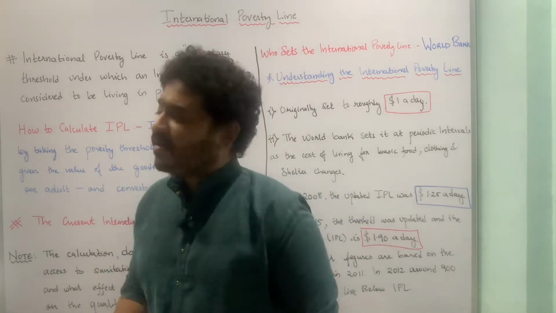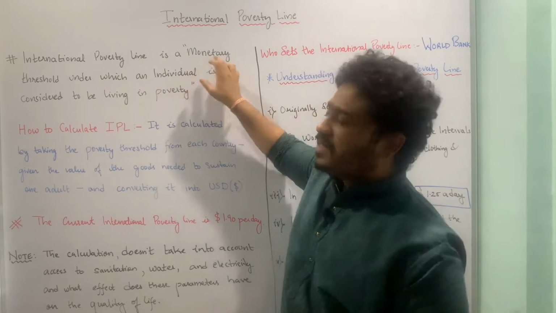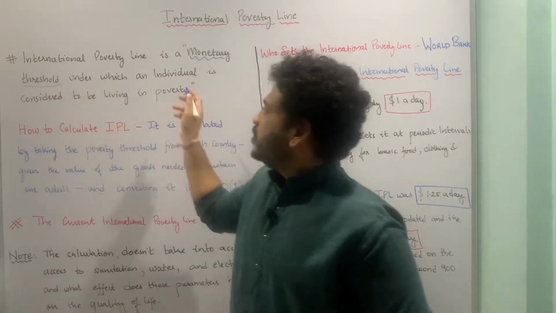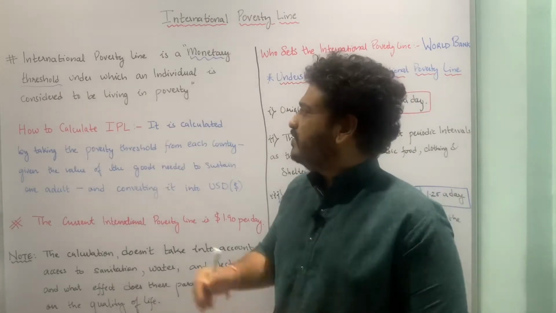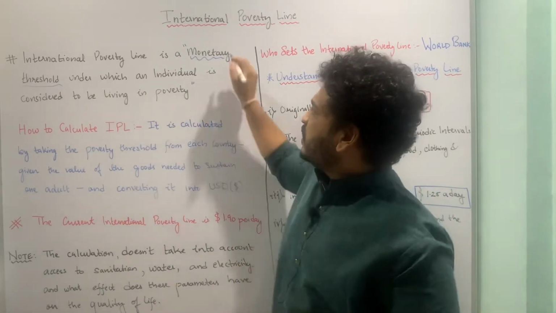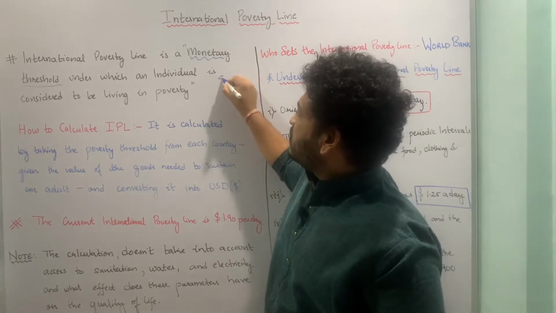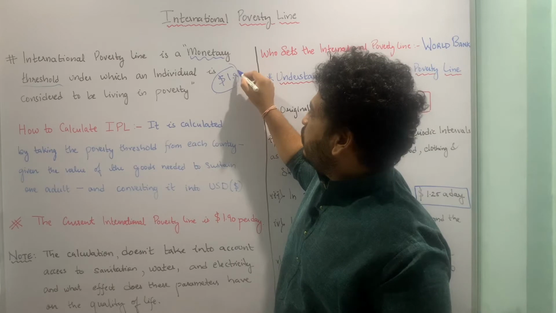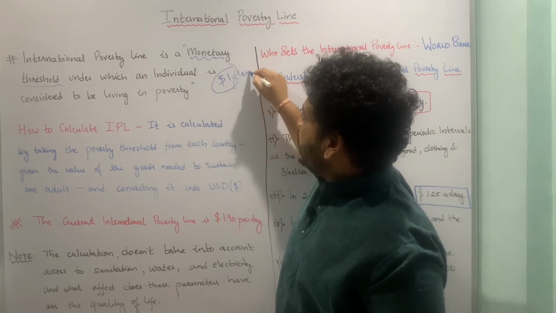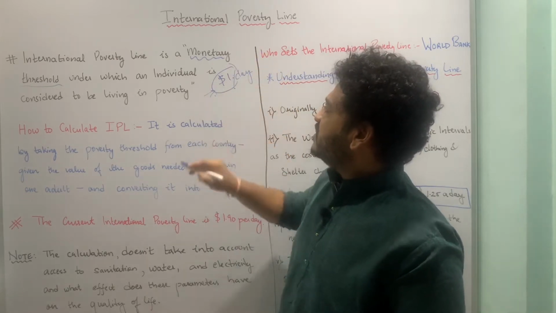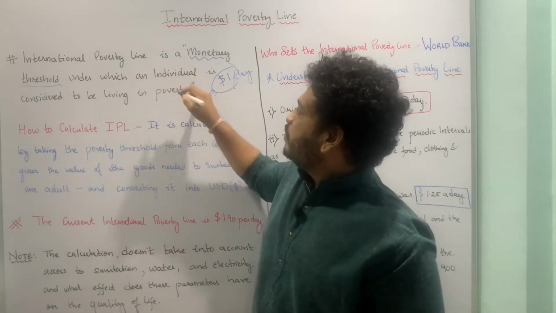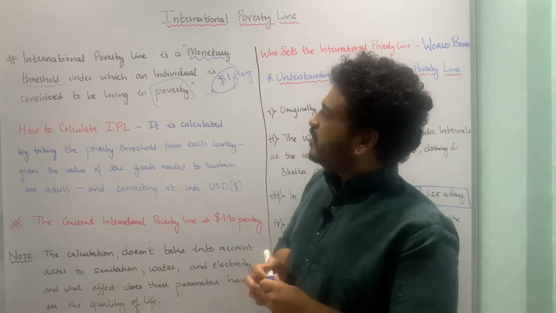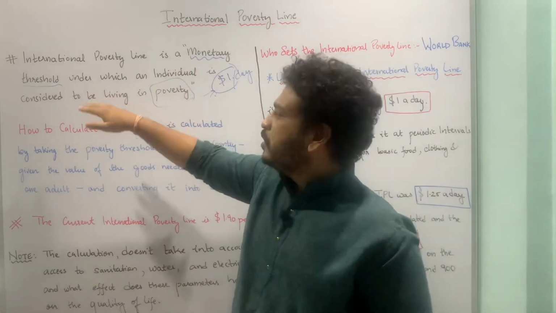So let's get started. The international poverty line is a monetary threshold, mind you, it is a monetary threshold under which an individual is considered to be living in poverty. Let us assume that this monetary threshold is, say, $1 per day. So any individual who is earning less than this is considered to be poor. This is the aspect of looking at poverty from the monetary threshold point of view.